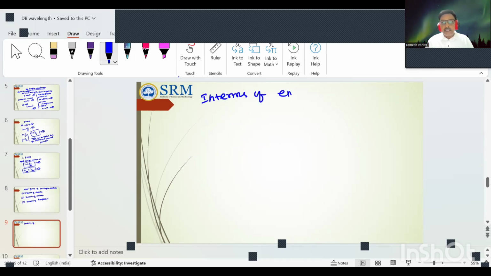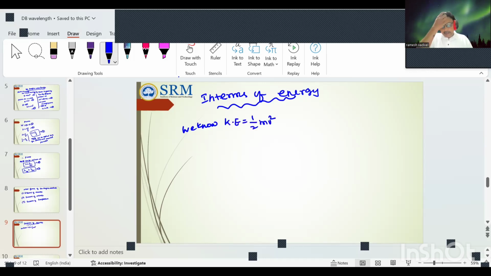In terms of energy, the de Broglie wavelength in terms of the energy. Generally, we know the kinetic energy of the particle, half mv square. Therefore, E is equal to 1 by 2 mv square. It's equation number 1.